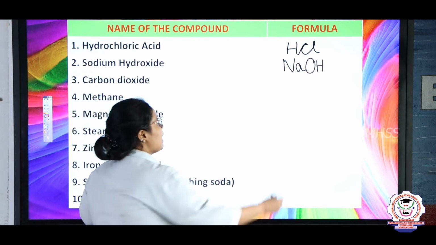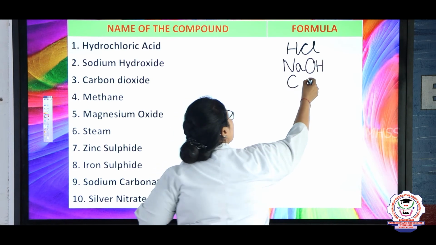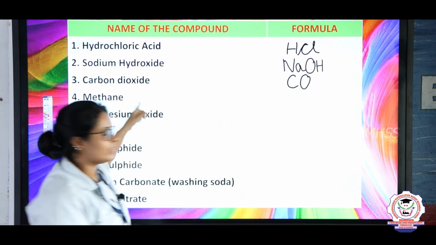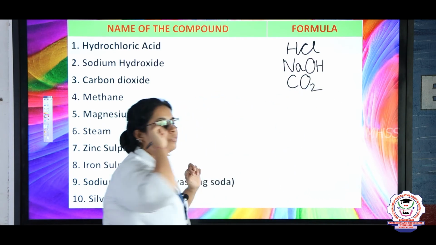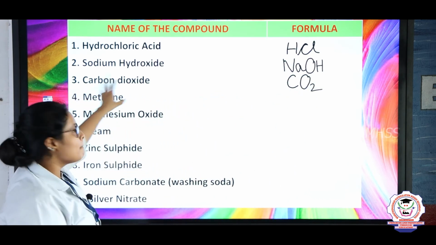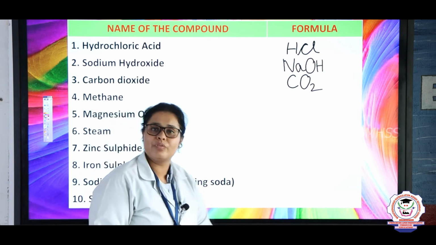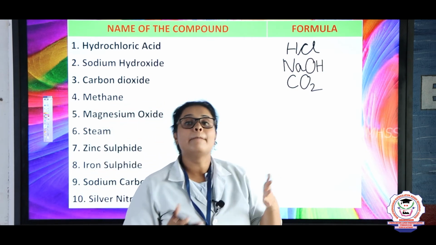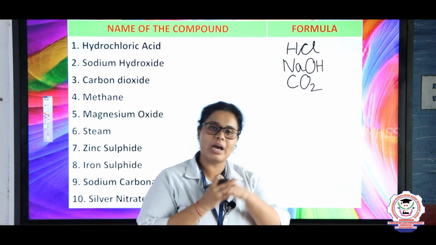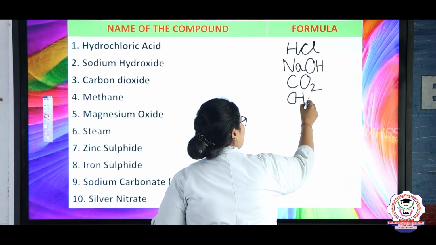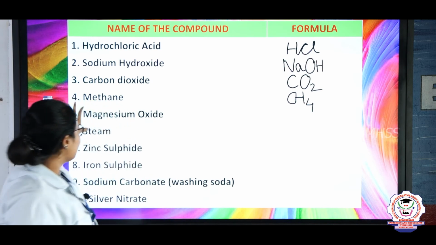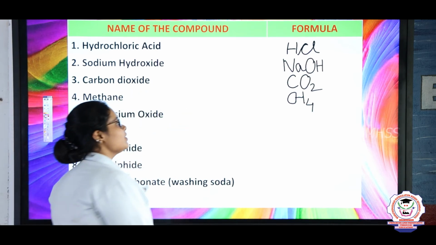Come to carbon dioxide. Carbon is C, and oxide means oxygen. Here it is written dioxide, right? So dioxide means 2 oxygens will be present. Same way methane. Methane is a type of gas which comes from biogas, for example cow dung. So the formula of methane is CH4.